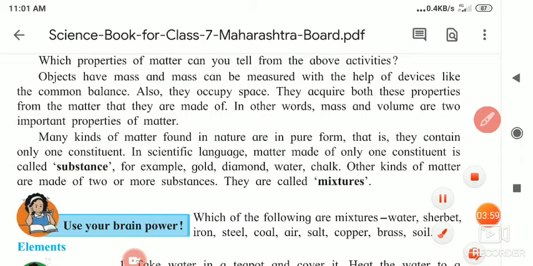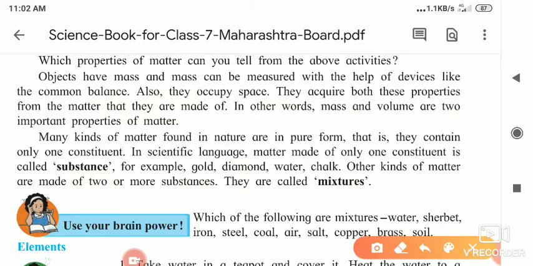Now the next point: they acquire space. And in the balance activity, we saw that the big stone's mass is more than that of the small stone, and it shows that matter has mass and matter occupies space. These two properties are clear from the above two activities. Understood? It occupies space and it has its own mass.